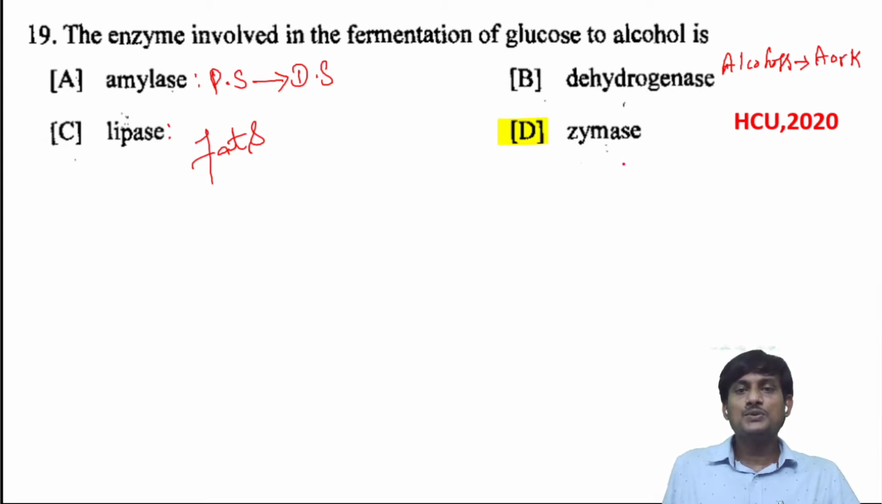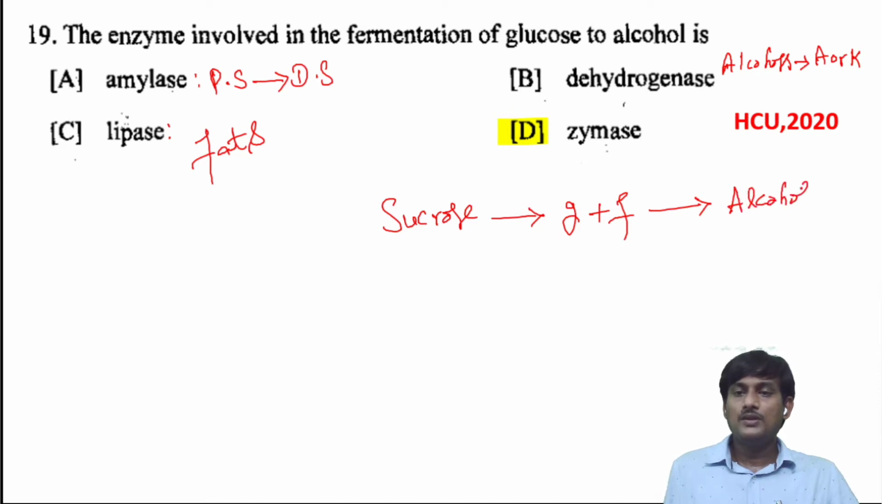In the conversion of sucrose into alcohol, first there is an inversion of sucrose. Sucrose converts into glucose and fructose, and after that, glucose will be converted into alcohol. The enzyme for the conversion of sucrose into glucose and fructose is invertase, and the glucose will be converted into alcohol by using zymase. So, what is the correct option? Zymase is the correct option.